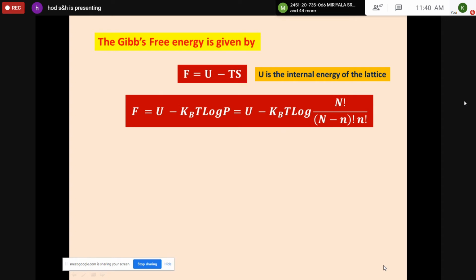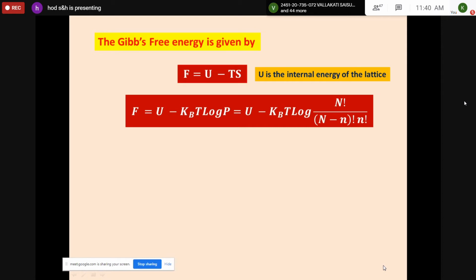Now you have to substitute for S here. F is equal to U minus TS as it is, and S can be represented by KB log P. So F is equal to U minus KBT log P, that is nothing but U minus KBT log, where P can be replaced by N factorial by (N minus n) factorial into n factorial.